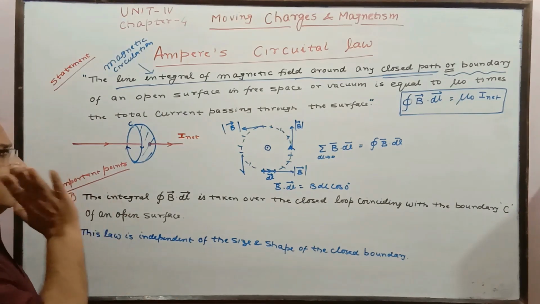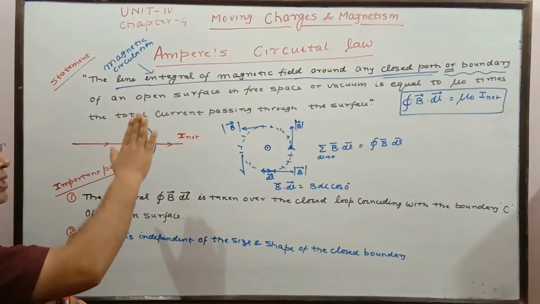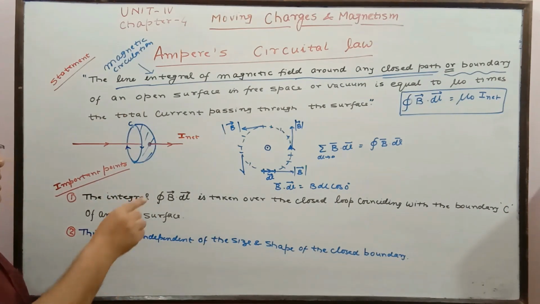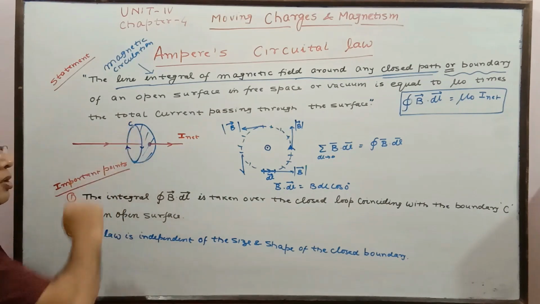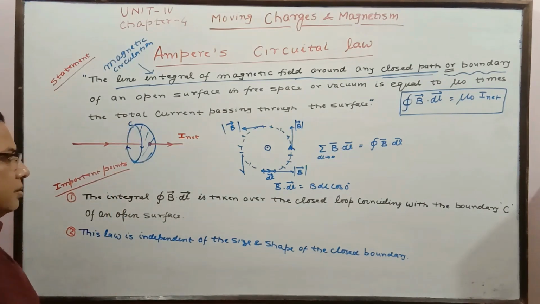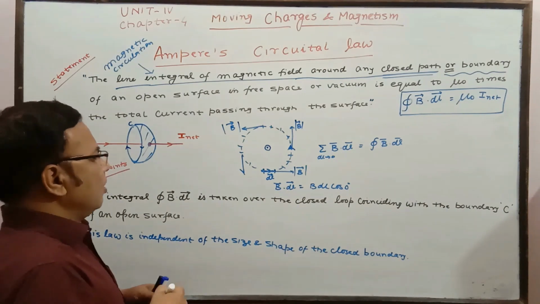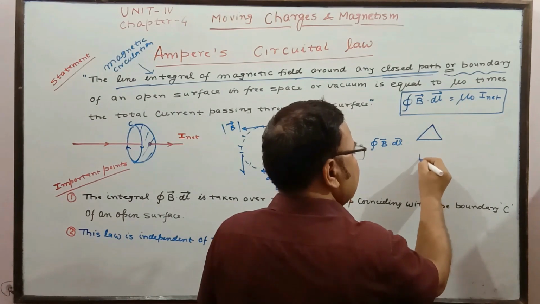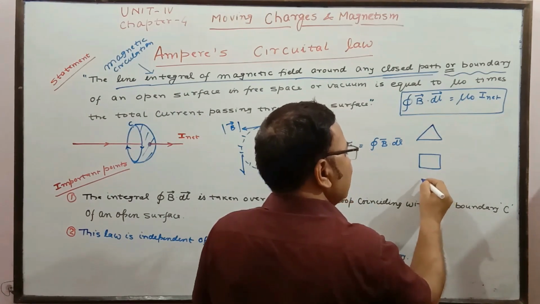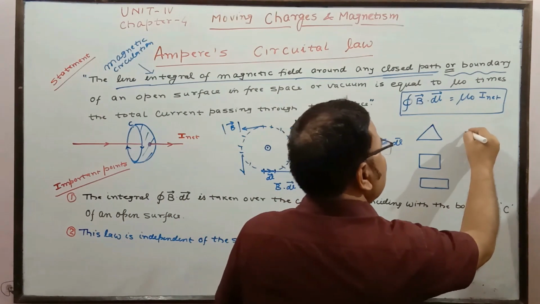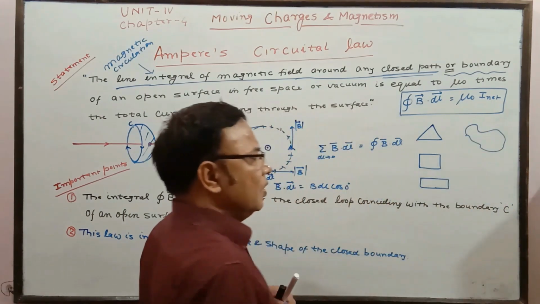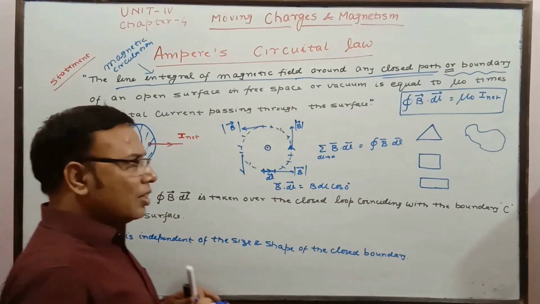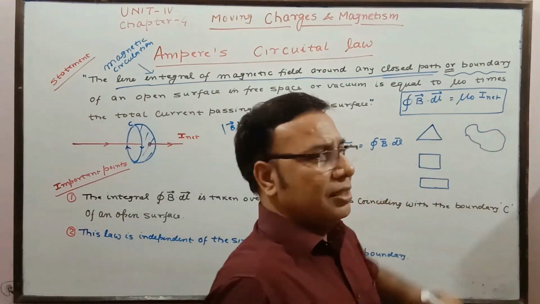The second point is that this law, Ampere's circuital law, is independent of the size and shape of the closed boundary. Whether it is of the shape of a triangle, or a square, or a rectangle, or any zigzag path whatsoever, that does not matter, as long as this particular thing is not changing.